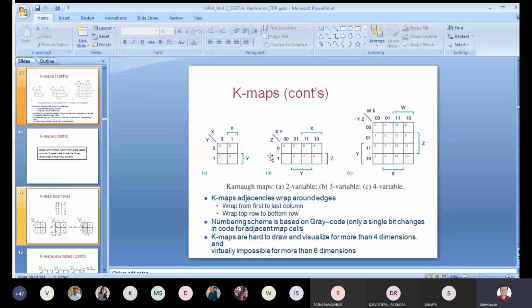Now if I am going for a 3 variable K-map, 3 variables means 2 raised to power 3, total 8 cells. So you can draw those 8 cells like that, 4 upper side, 4 lower side. Okay, and now your MSB is again X, Y, Z. So the Z variable is added from this. So the two variable K-map is converted into a three variable one in this fashion. Okay, then